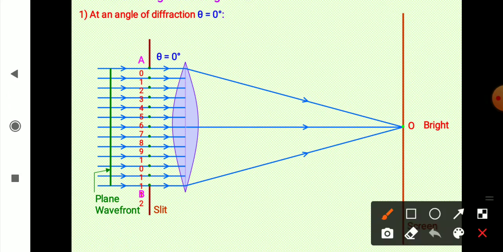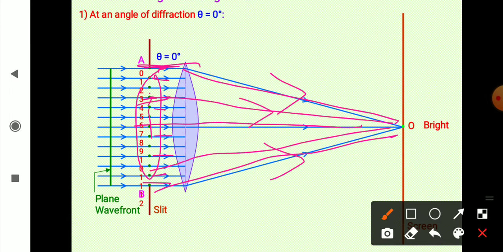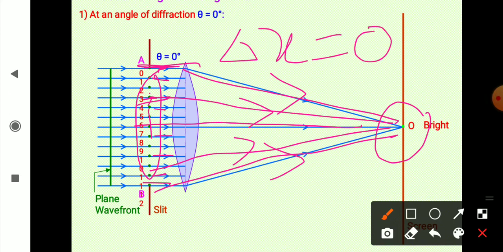See, light waves, secondary wavelets are starting from every point on this wavefront, and the secondary wavelets from this end and this end will cover equal distances and reach the center of the screen. And if you think of a middle one, then they will also cover equal distances and reach the center of the screen. So when they travel equal distances, the path difference delta x between them will be 0. That means all the secondary waves will meet in the same phase at this point.